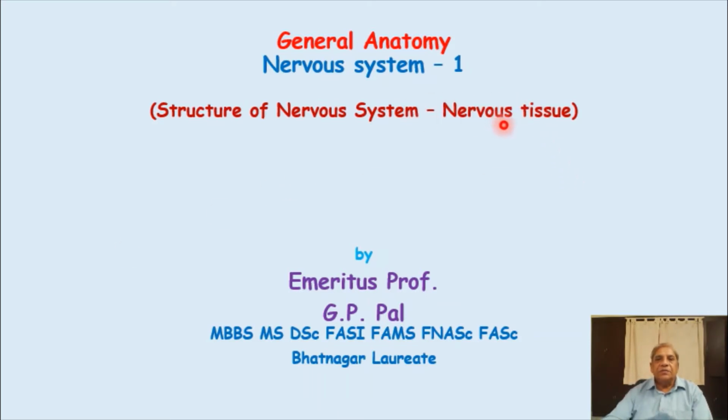That means your brain and spinal cord, or nervous system, is made up of the neurons, the neuroglial cells and the blood vessels. I will not talk about the blood vessels in this lecture, but I will talk about the two components of the nervous tissue, that is the neurons and the neuroglial cells. So we come to the second slide, where we will learn about the neurons.